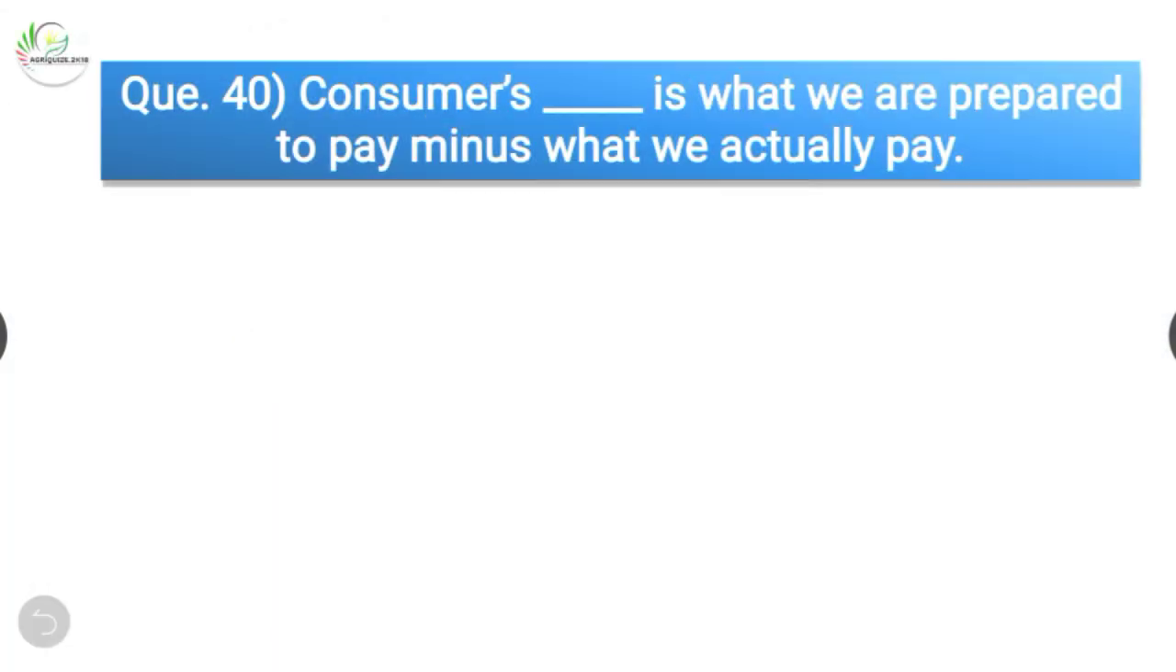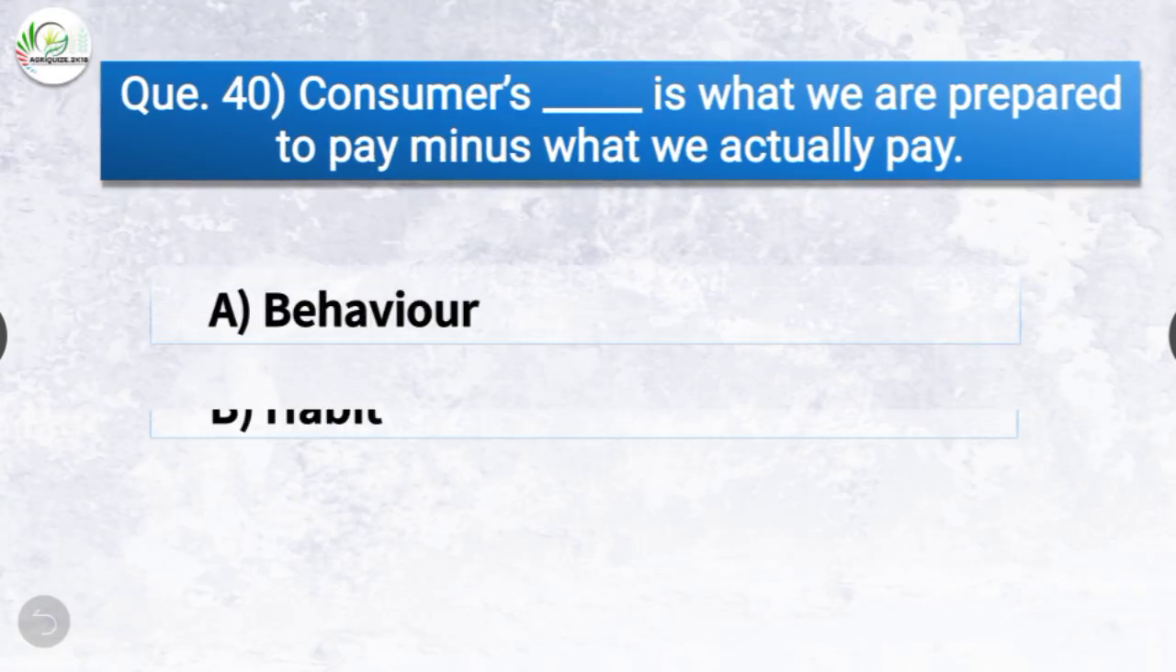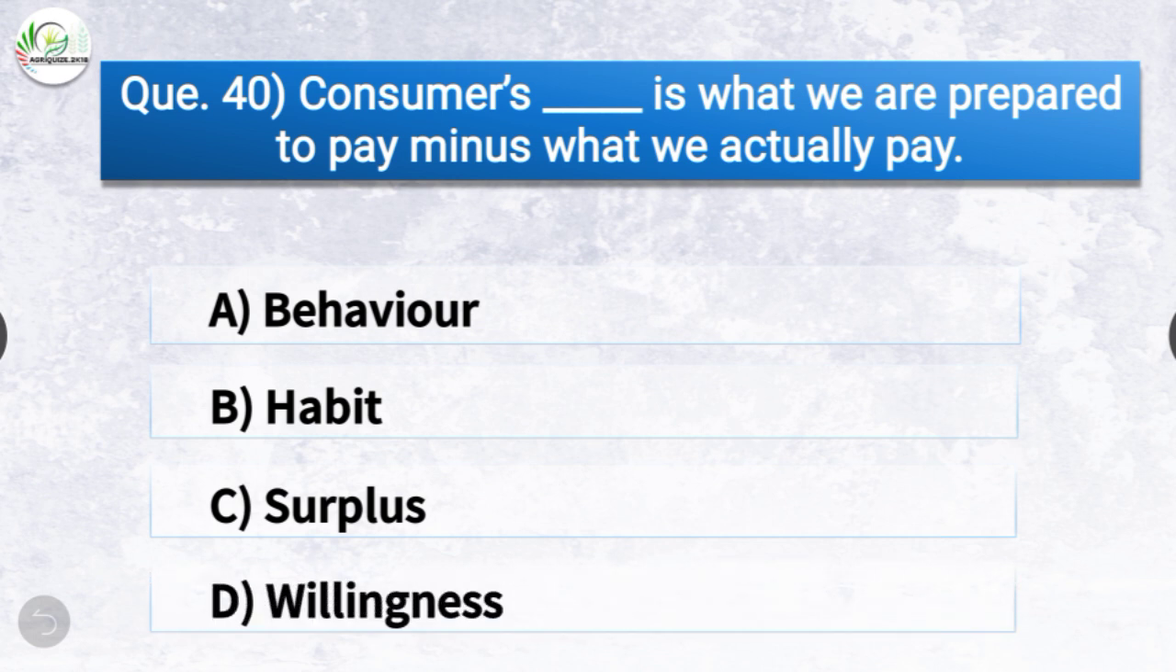Question number 40. Consumers dash is what we are prepared to pay minus what we actually pay. The options are behavior, habit, surplus, willingness. The correct answer is option C, surplus. So consumers surplus is what we are prepared to pay minus what we actually pay.